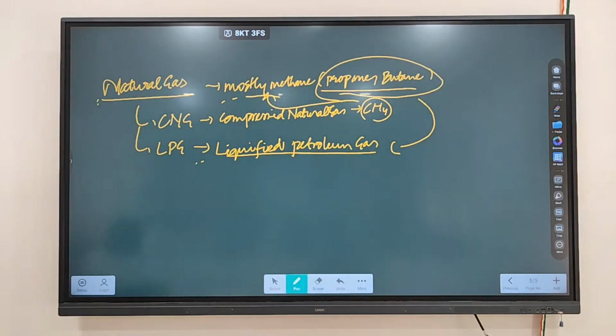Sometimes at CNG stations, when the gas is being filled, they ask you to come out of the vehicle. They don't allow you to sit in the vehicle when CNG is being filled. Why is it being done? Because it can also catch fire. That is the reason. So why are we not using LPG?